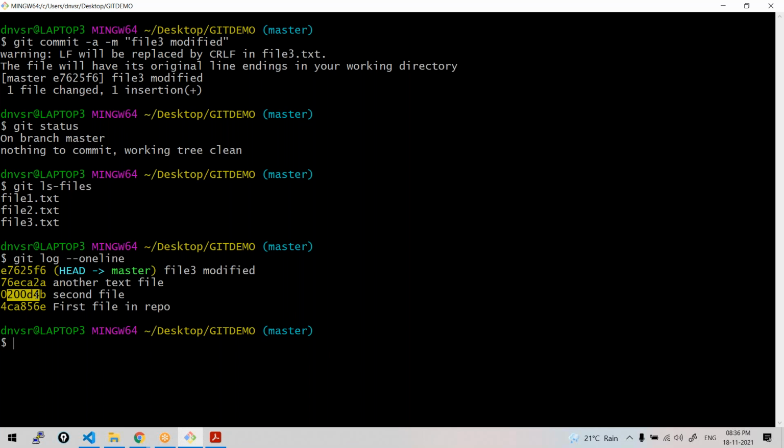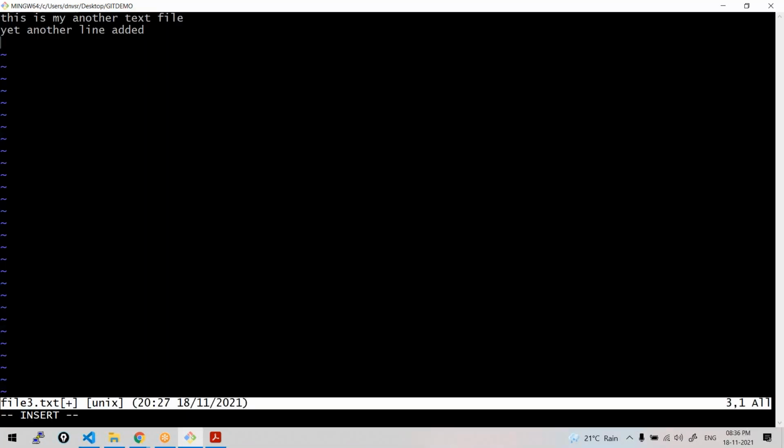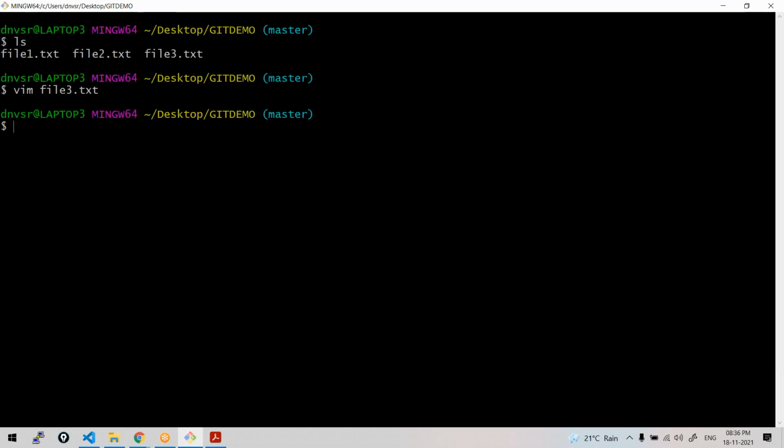Shall we take up another interesting scenario? Let's take up another interesting scenario here. We'll do one thing. I'm again modifying this file3. Again, a line is added, some dummy line I'm writing. Save it. Okay, modification I have done. Can you tell me now, is this file3 having any unstaged changes or not?